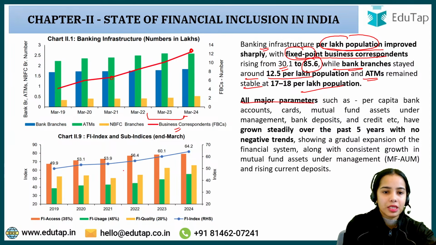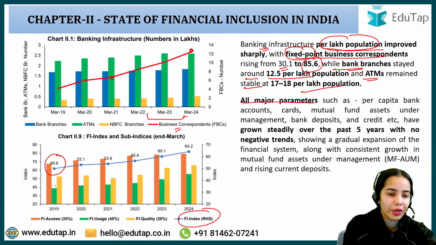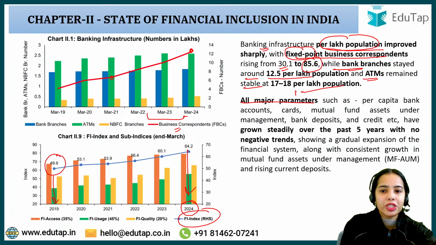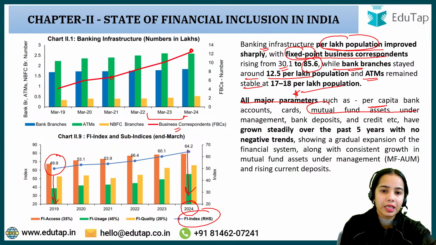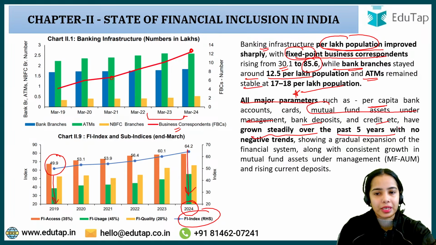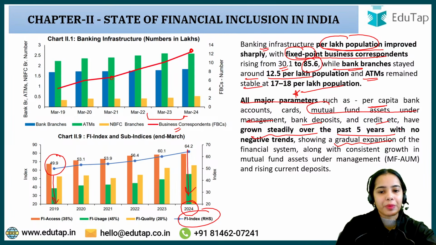The financial inclusion index has also improved from 49.9 in 2019 to 64.2 in 2024. All major parameters such as per capita bank accounts, cards, mutual fund assets under management, bank deposits, credit, etc. have grown steadily over the past 5 years with no negative trends. Okay, showing a gradual expansion, slowly the expansion of the financial system is happening. So this is the idea.